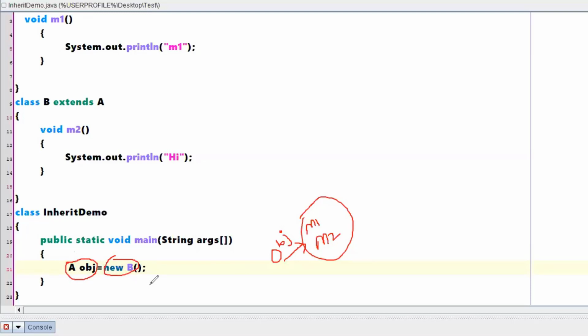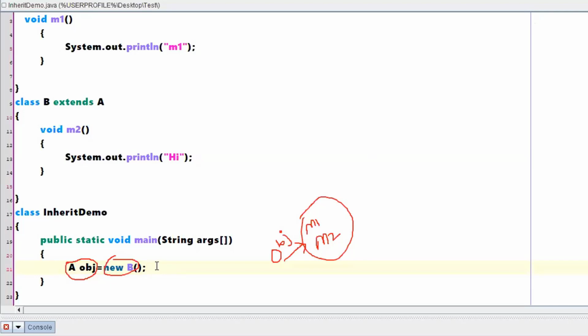Parent class reference is used to point to a child class object. Wow, what a beautiful statement. Can it be done or not? Yes or no?